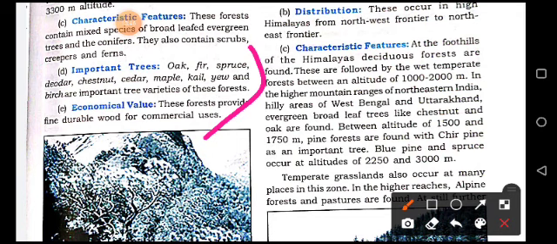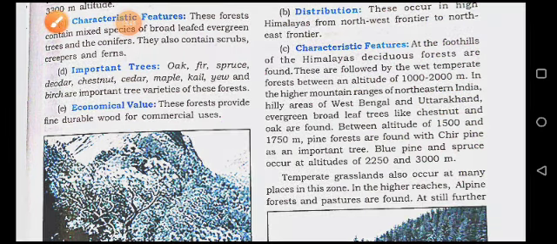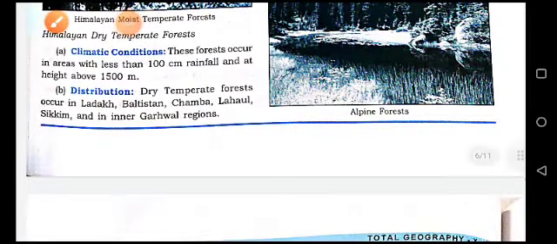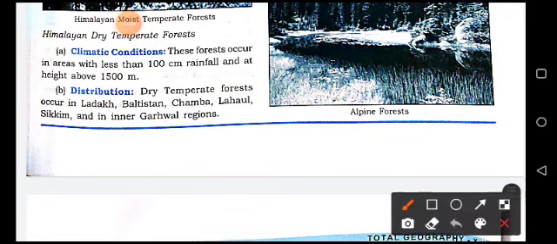And now the Himalaya dry temperate forest. The climatic conditions here are less than 100 centimeter rainfall, and height is 1500 meter.